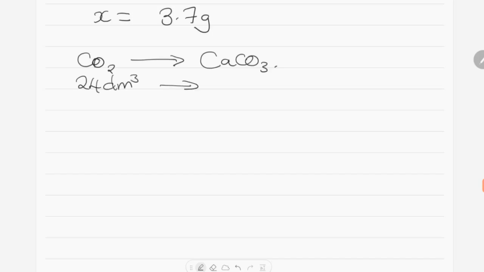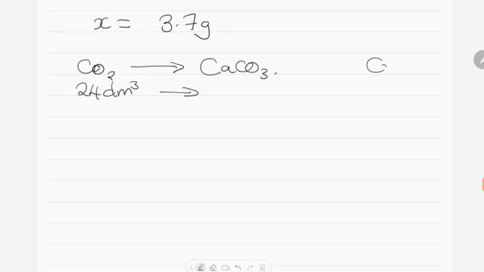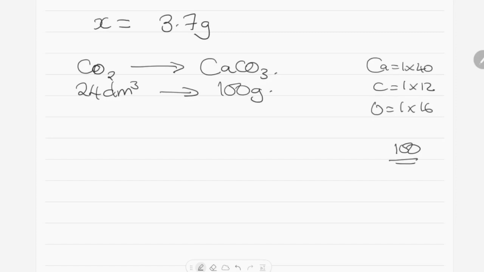This gave us the relative molecular mass for calcium carbonate: calcium is 1 multiplied by 40, then carbon is 1 multiplied by 12, then oxygen is 1 multiplied by 16. When you multiply and add, it will give us the sum of 100. So 100 grams. Now, what if 1.2 decimeter cubed was used? What is the mass of calcium carbonate which will be produced? So the mass will be X.